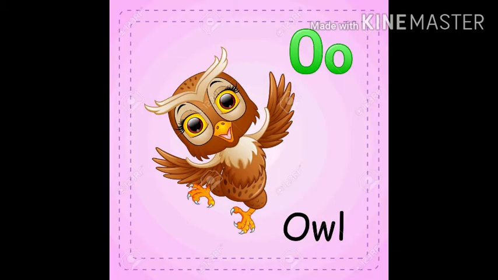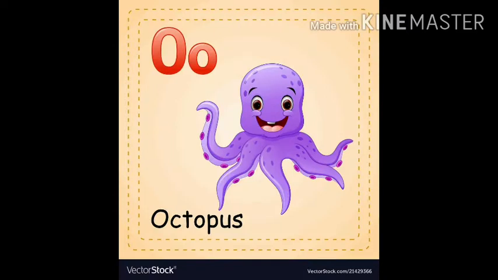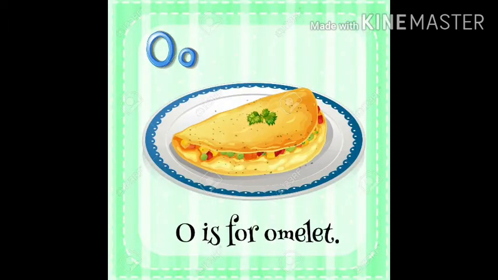O says O, as in owl. Let's see what comes next. O says O, as in octopus. O says O, as in omelette. I know you love omelette, right?